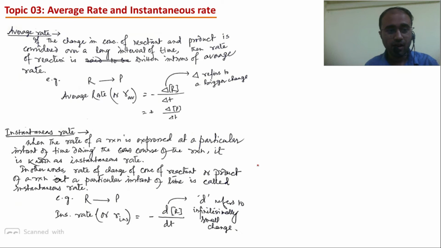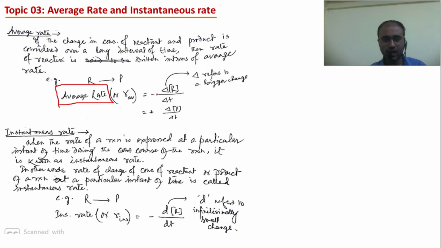Here we are dealing with two important terms: average rate and instantaneous rate. Students, if the change in concentration by change in time is considered for a long interval of time, then we express the rate of reaction in terms of average rate. We will deal with an example, and it will be very clear then. So the average rate for this reaction, reactant giving you product, can be written as minus, because we are writing in terms of R, the reactant, first: change in the concentration of R by change in T.